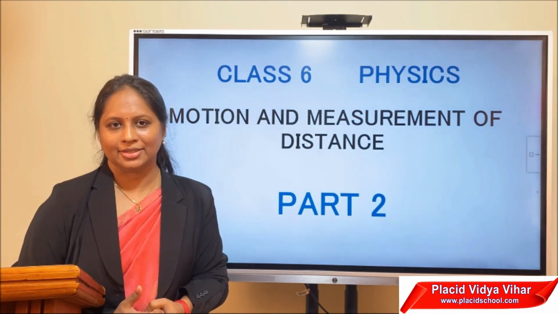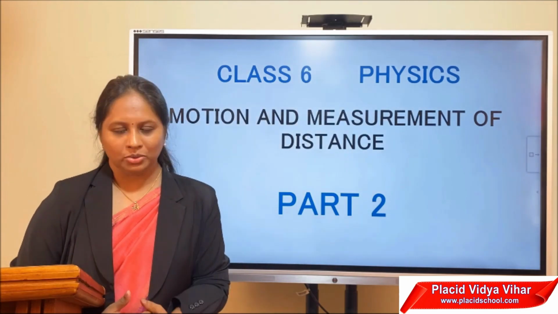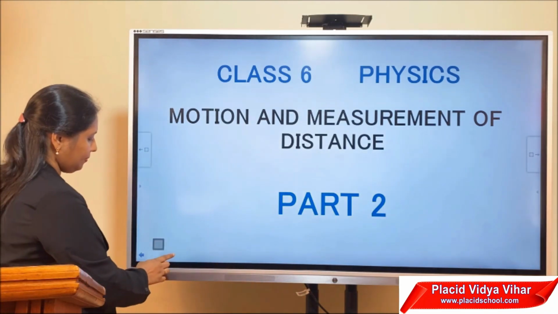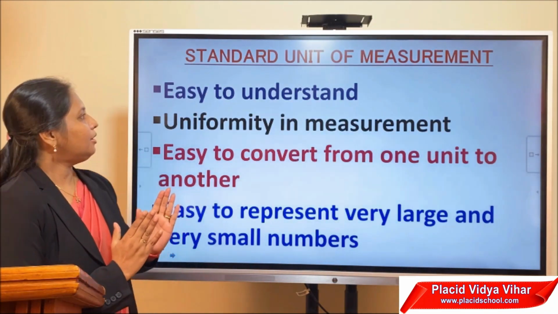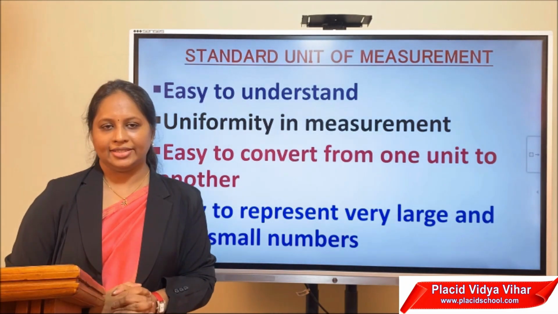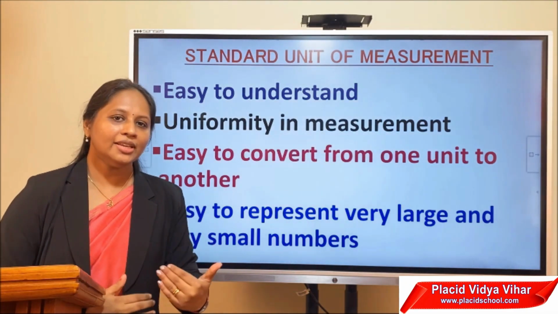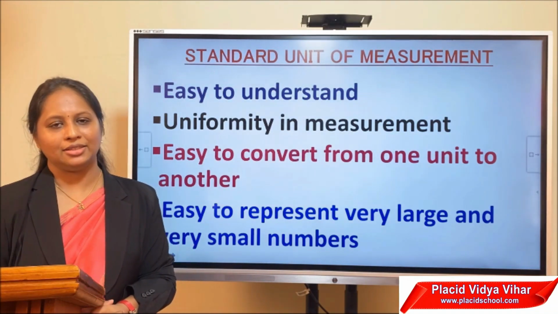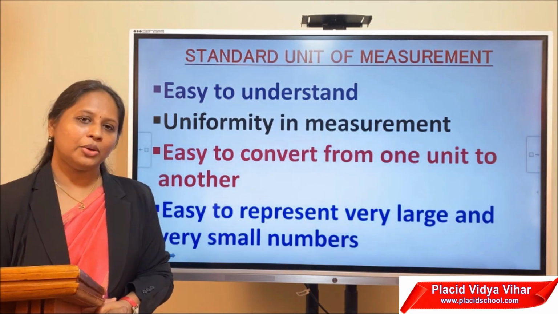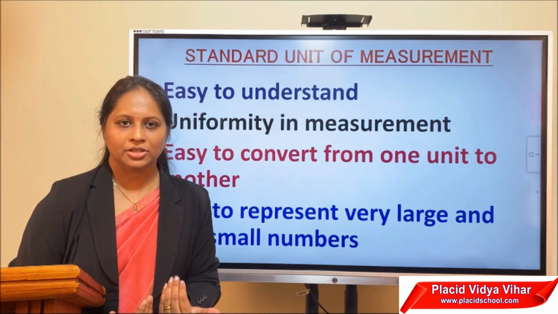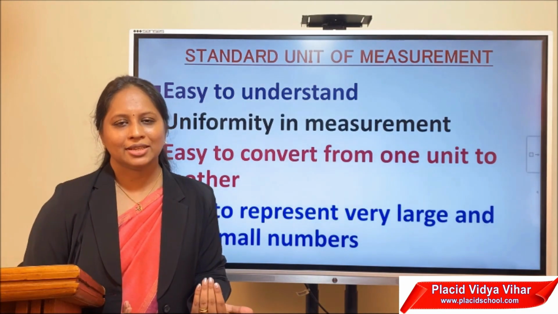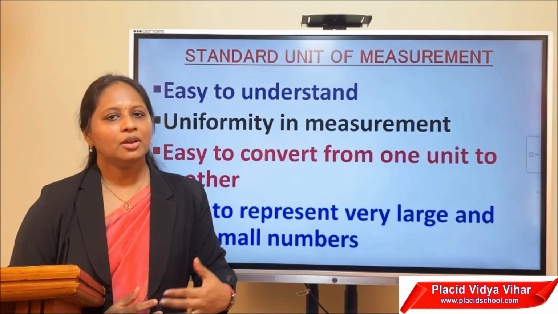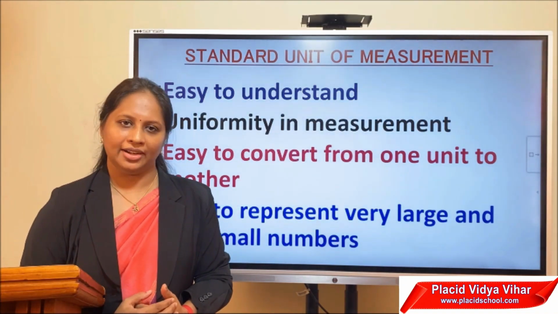There are some properties which we can think about to make a unit a standard unit. First of all, the unit should be easy to understand. If the unit is easy to understand even to a common man, then we can consider it as a standard unit. If you are using Aldin units like yard or angul or fist, there will be a lot of confusion. So the standard unit should be easy to understand.